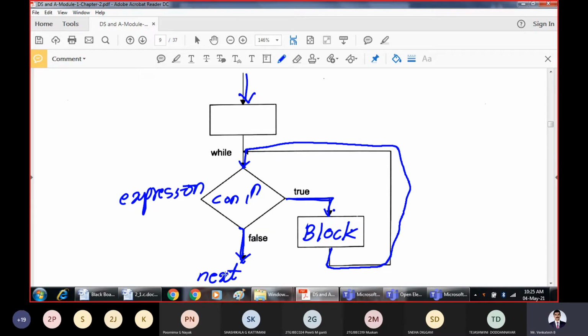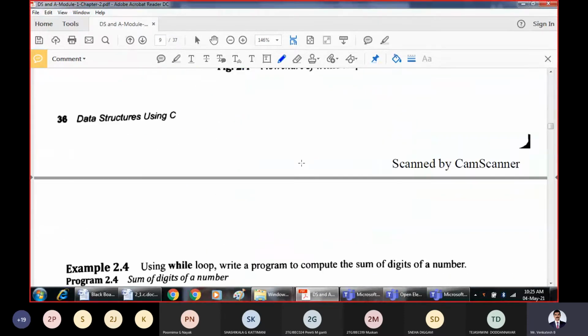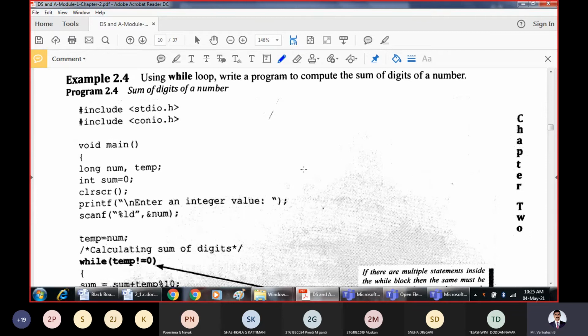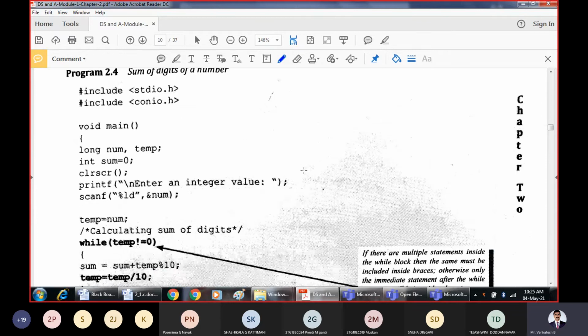So why is it called a loop? We are repetitively executing the block of statements. These statements are executed repeatedly as long as the condition is true; else, we go with the next statements of the program. Here is a very simple program, and that is how the while loop works.